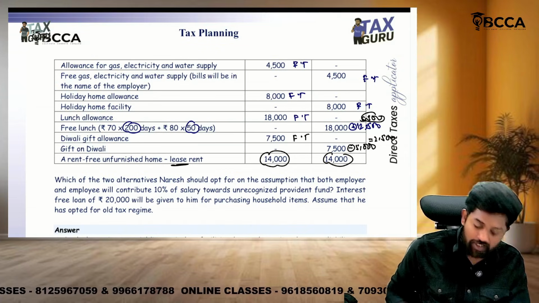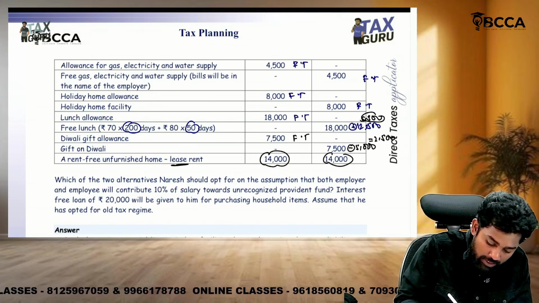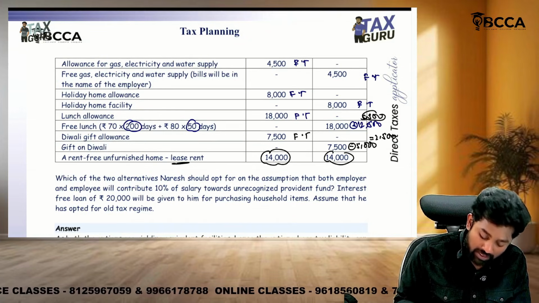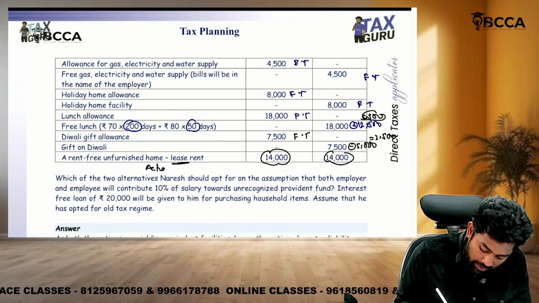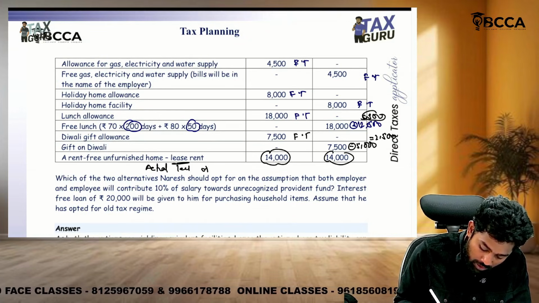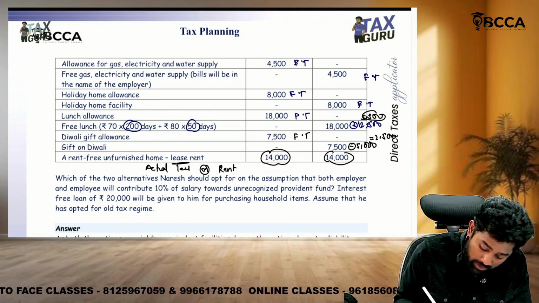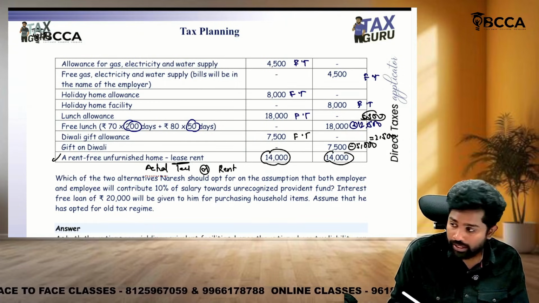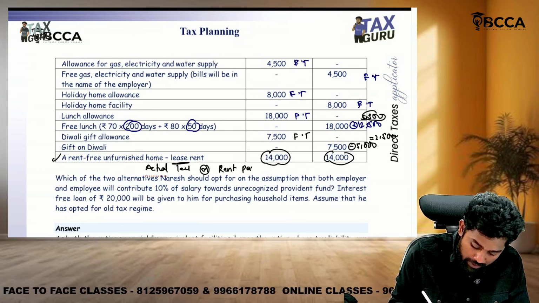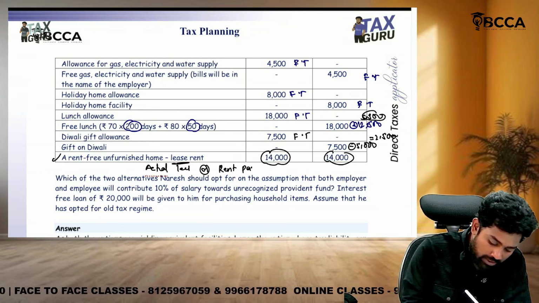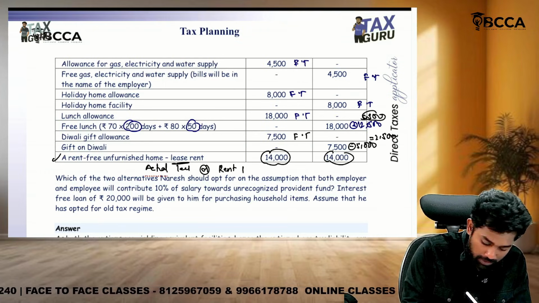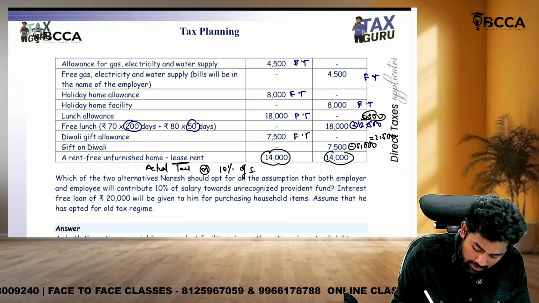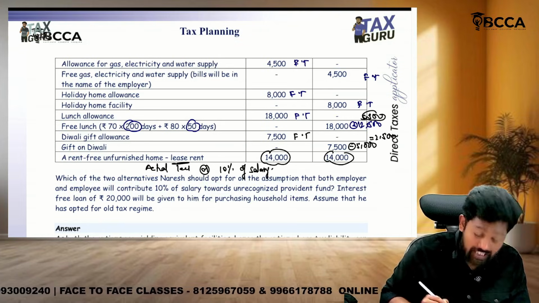Okay, that is also taken on lease. Sir, if rent free accommodation is provided by the employer which is taken on lease, how much is the exemption, sir? Actual lease rent or 10% of salary. This option is the same for both options, they have given it as a perquisite only. Sir, the salary definition for perquisites is different.